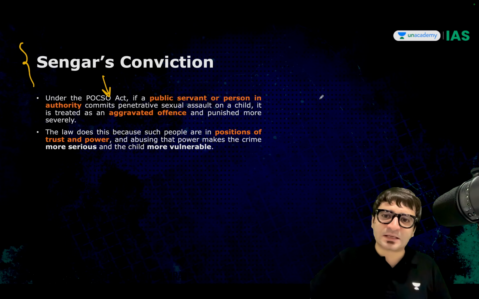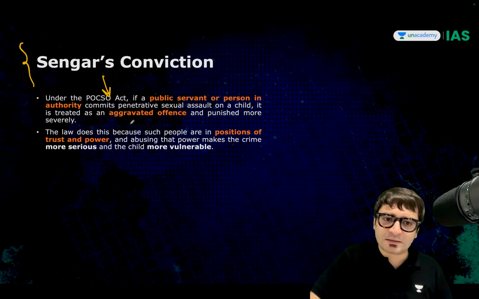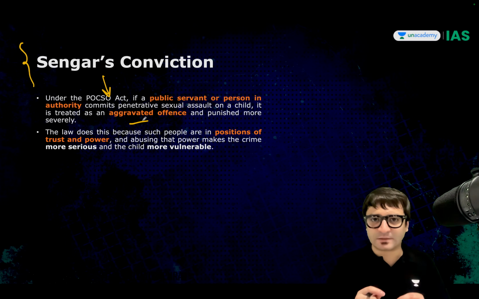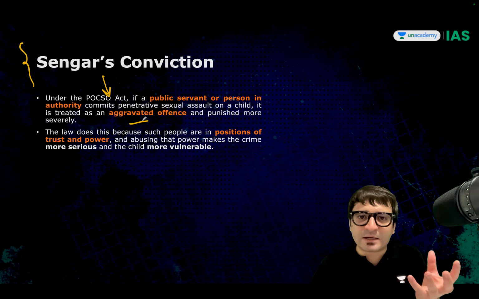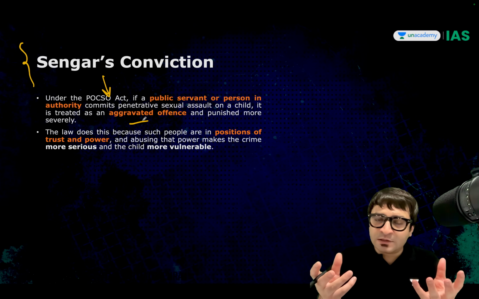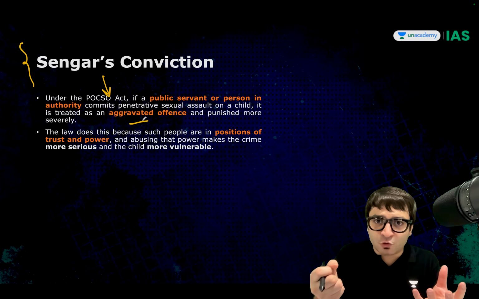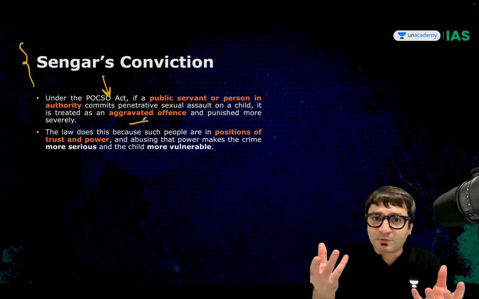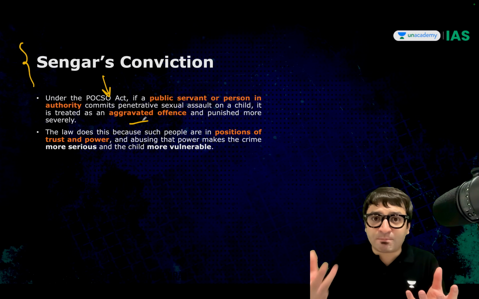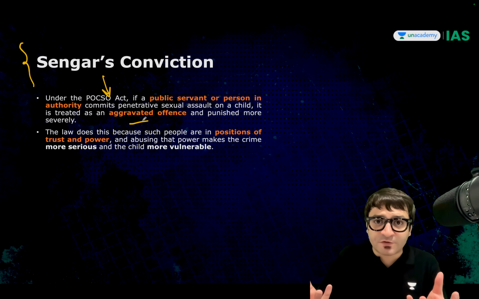Listen to me carefully. There is something called offense and aggravated offense. For example, someone committing rape, but someone in a position of power committing rape. And who is someone in a position of power? For example, if you're a teacher, a relative, a public servant, a police officer.